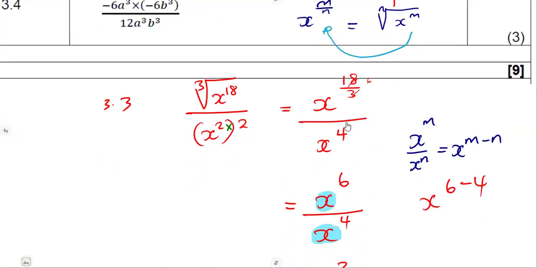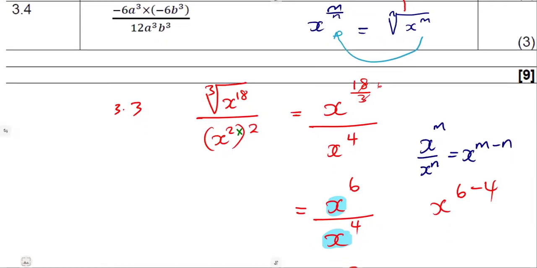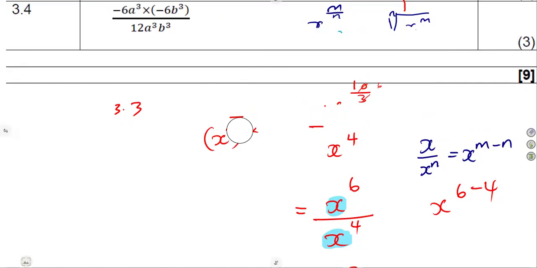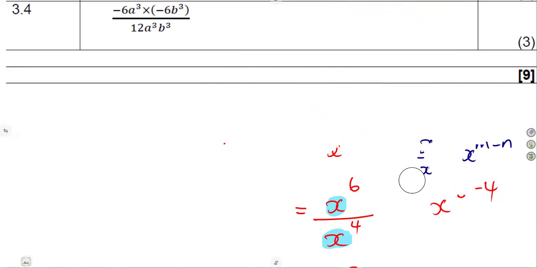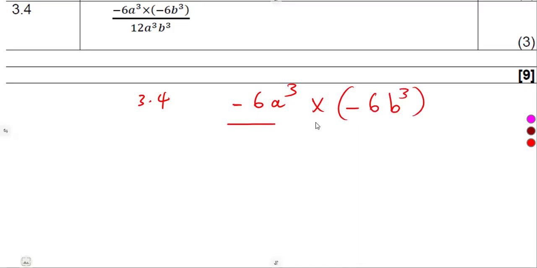All right, up to the last stage. That's 3.3. Then now we move on to 3.4. Simplify again. So let's see what we are going to apply on this one. Again, some parts of our exponents are to be used there. We are given minus 6a to the exponent of 3 times minus 6b to the exponent of 3, like this. Everything over, right? Let's see what we're given there. That's 12a to the exponent of 3, b to the exponent of 3.